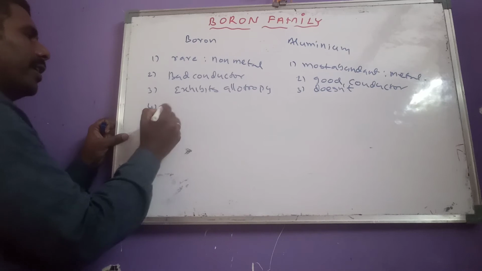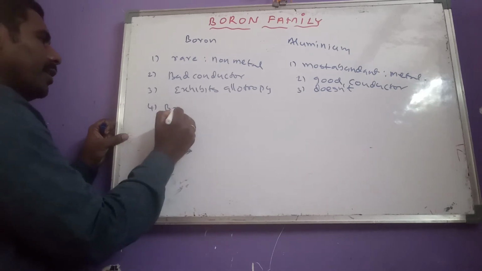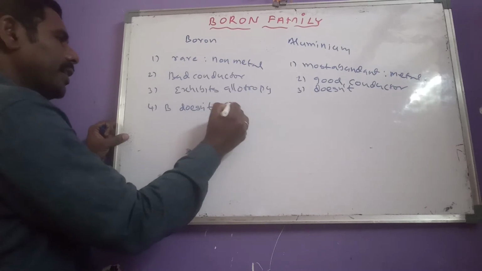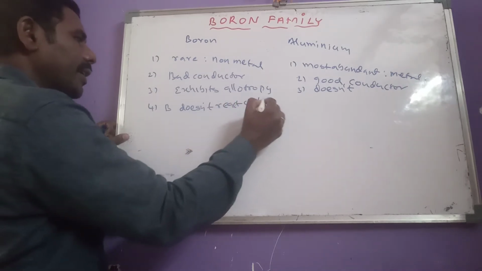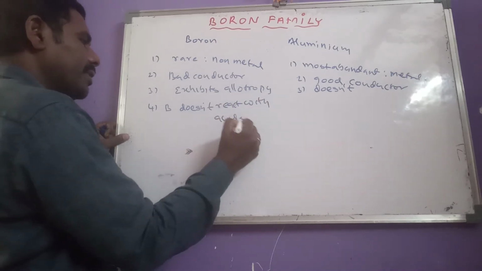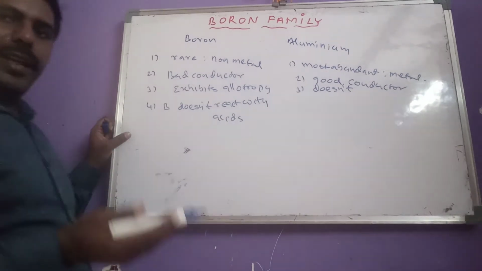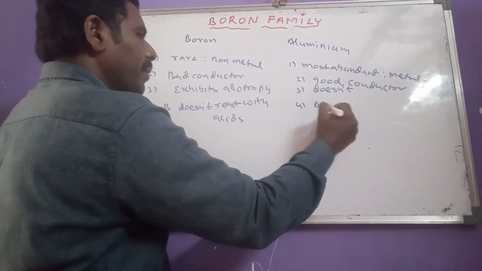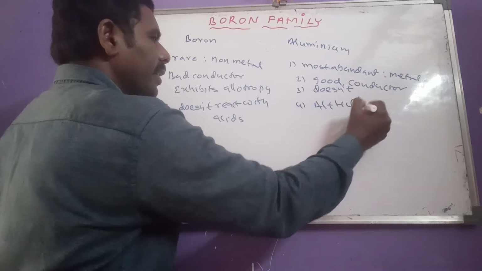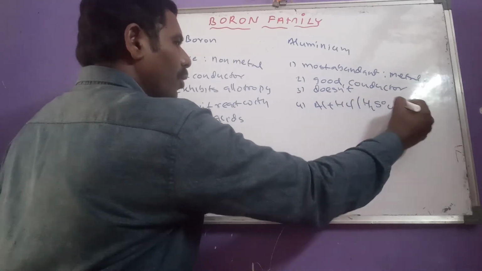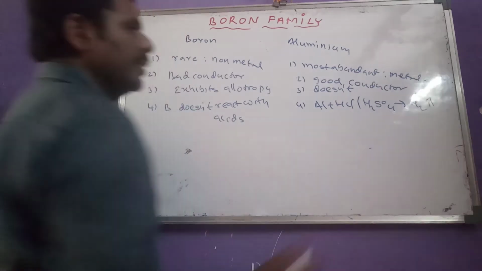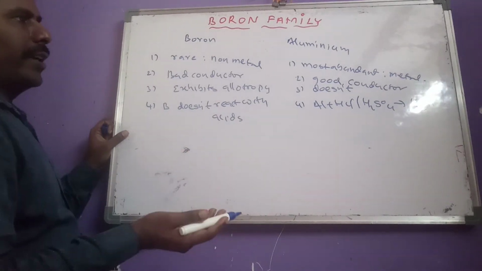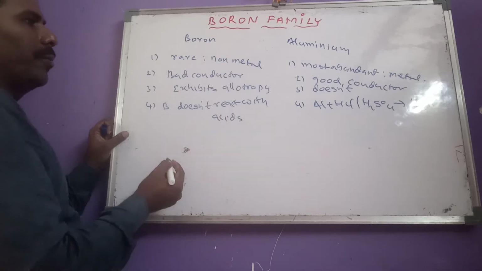And another one here, boron doesn't react with acids like HCl and H2SO4. But aluminum reacts with HCl or H2SO4 to liberate hydrogen gas. This is another difference between boron and aluminum.